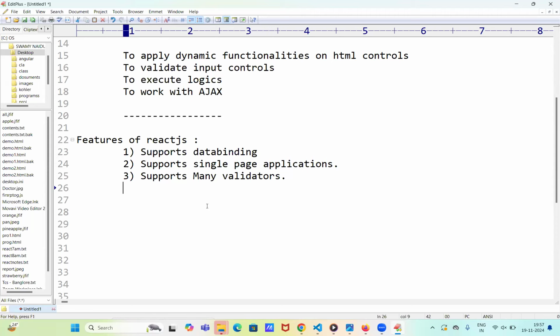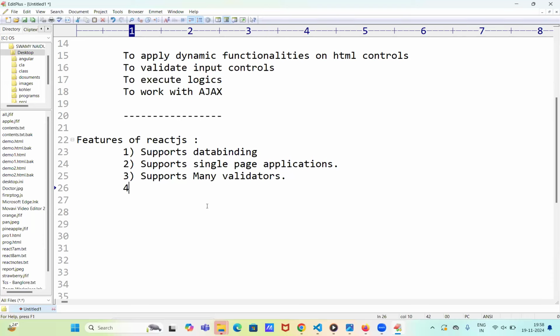In JavaScript, we have to write logic to validate. But in these technologies, many predefined validators are available, and we directly use those validators. That is the main point.